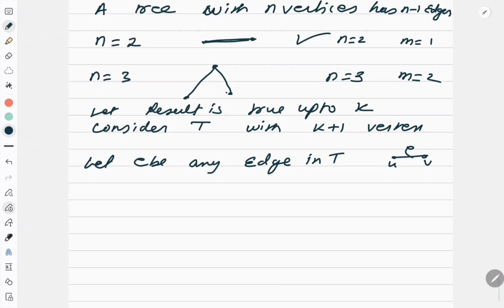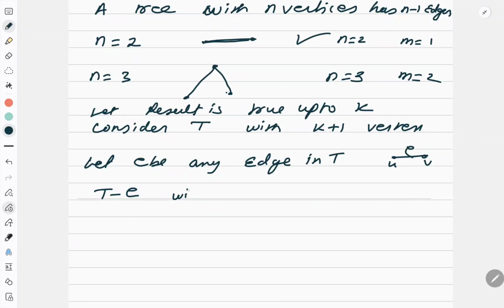I am trying to break the tree. I remove this edge from the tree. The moment I remove this edge, the tree will get split into 2 trees.